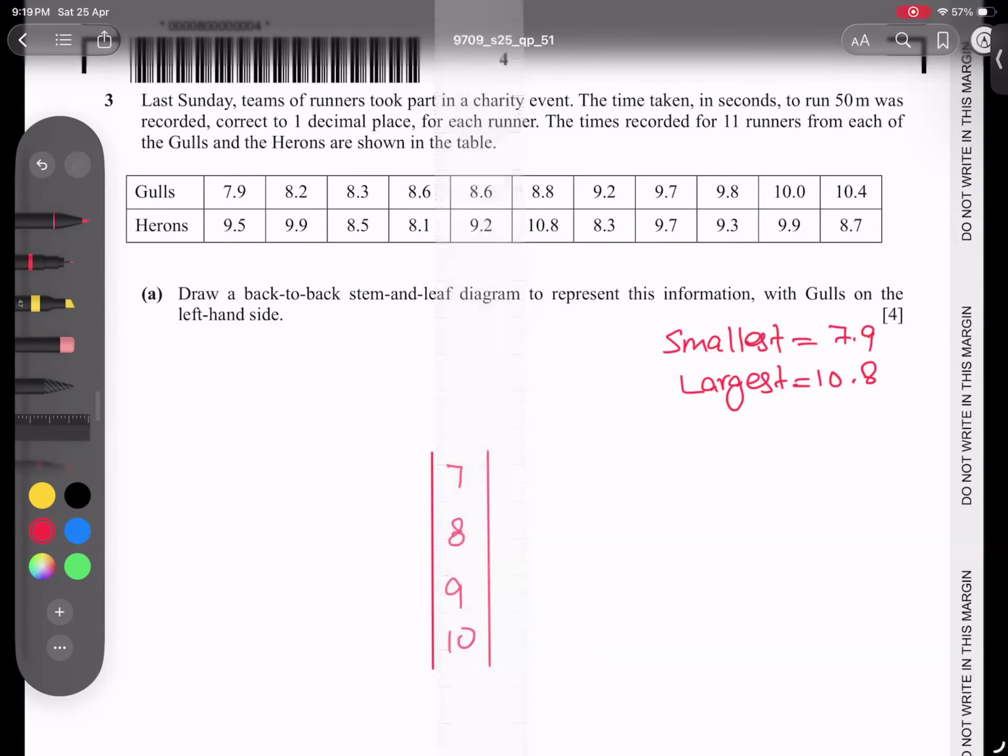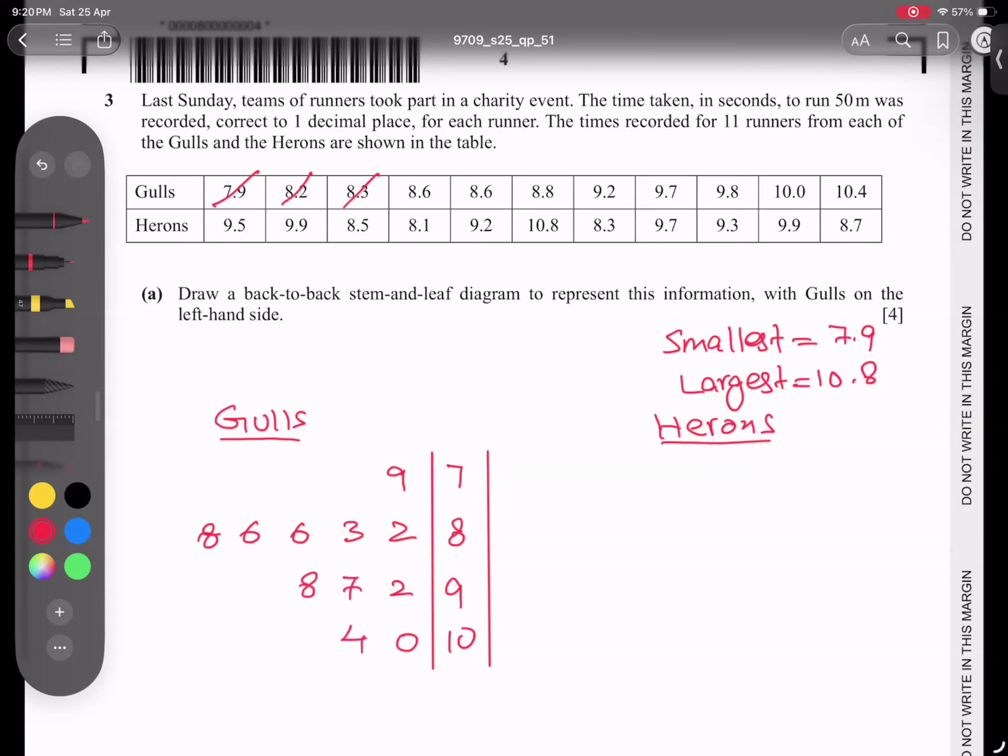Now I'm writing. He's saying Goals on the left-hand side, so I'm writing Goals here and Herons here. I'm starting with Goals: 7.9, so 7 here and 9 comes. 8.2, so 2 here. 8.3, so 3 here. Sorry, 8.6, so 6, then 8, and 9.2. So I'm writing 2, 7, 8, and then 10.0 and 4.